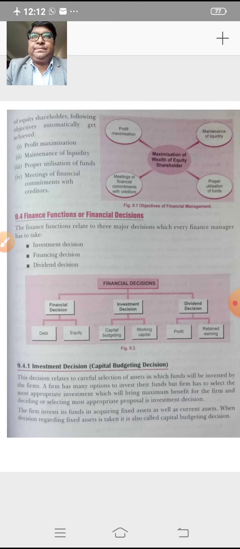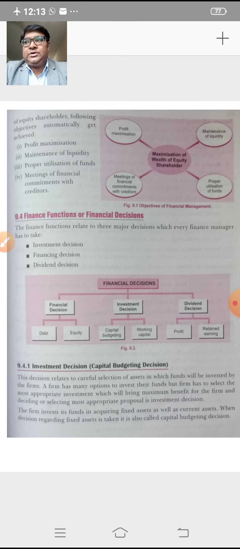Now the question is that capital budgeting decision is a very important decision, because it involves various decisions which must be taken by financial management. Now the investment decisions are considered very important decisions because of the following reasons.